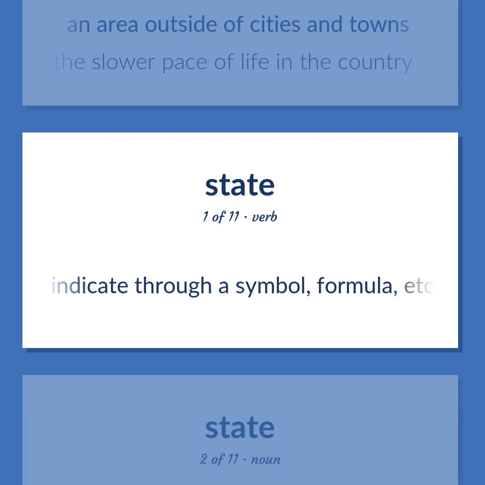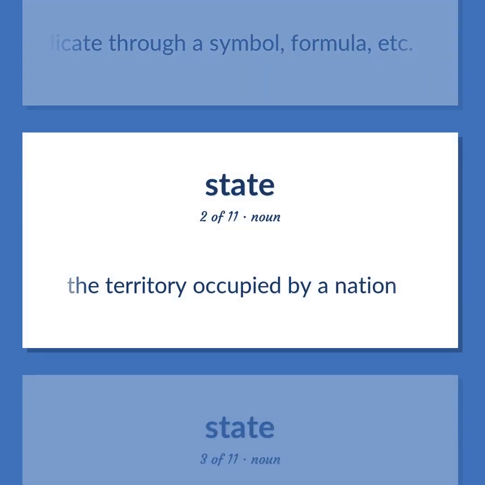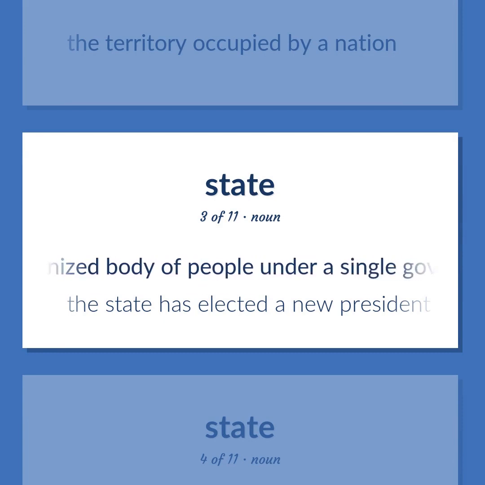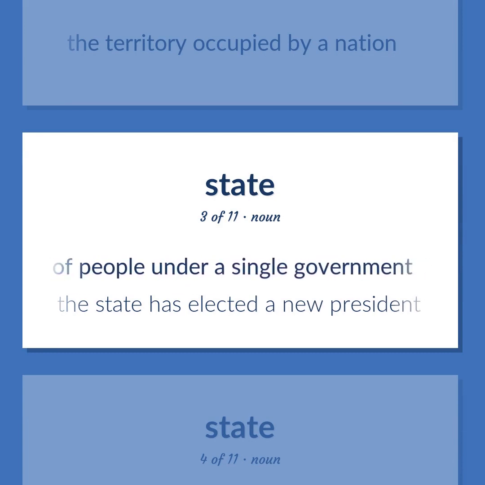Indicate through a symbol, formula, etc. The territory occupied by a nation. A politically organized body of people under a single government. The state has elected a new president.